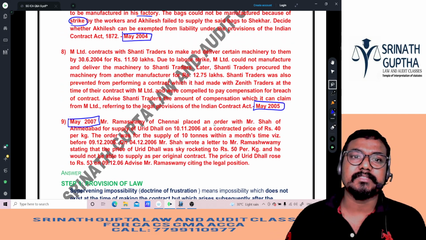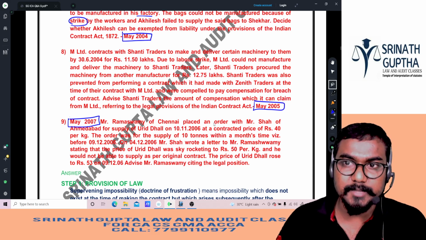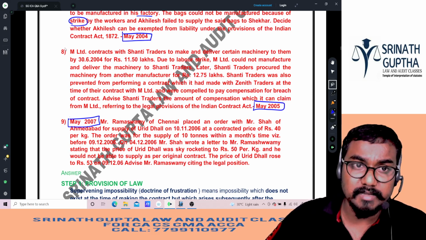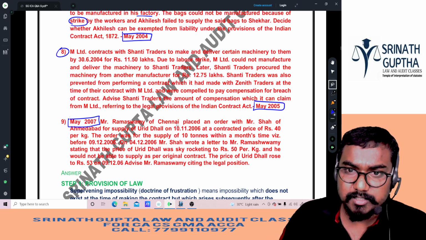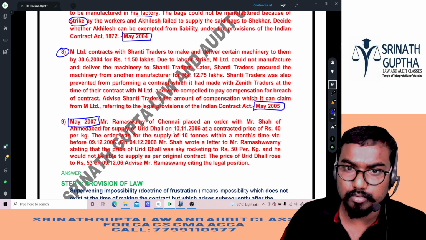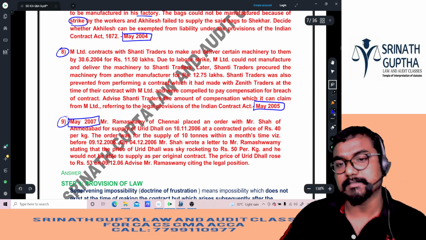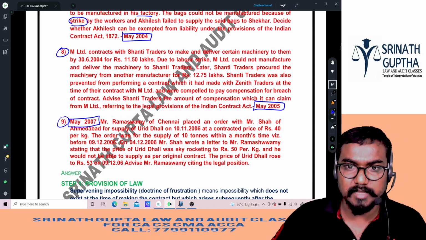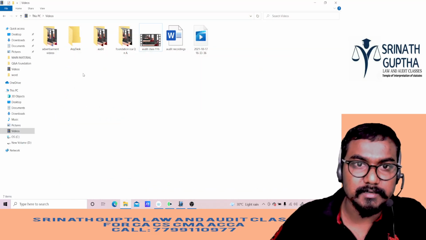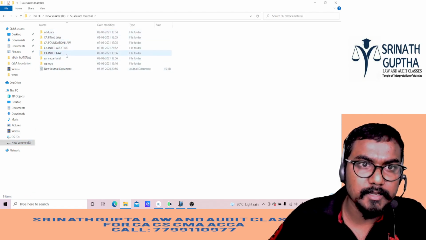M contracts with Shanti Traders to make and deliver certain machinery to them by 2014. We'll discuss this shortly. This question will come again in the next chapter. Ramaswamy of Chennai placed an order with Shah of Ahmedabad for supply of urad dal at a contract price of 40. These two questions we will discuss in the next chapter. Actually, these questions will come again. In the next chapter I have covered those questions, I think. That is also supervening impossibility only.